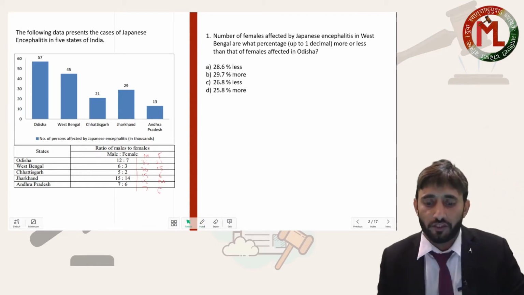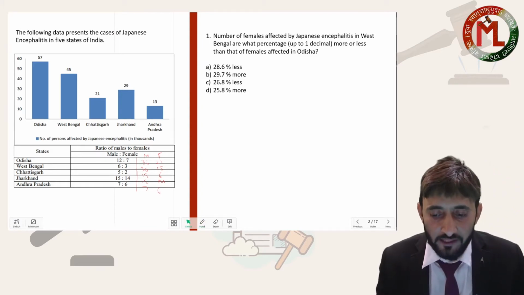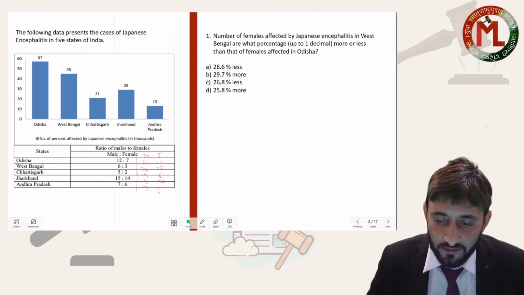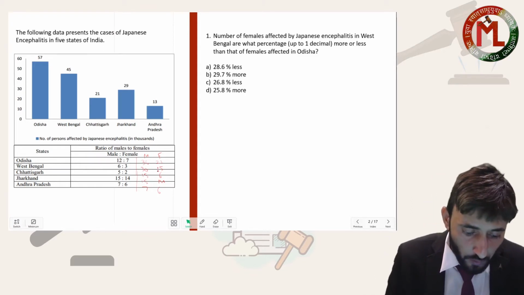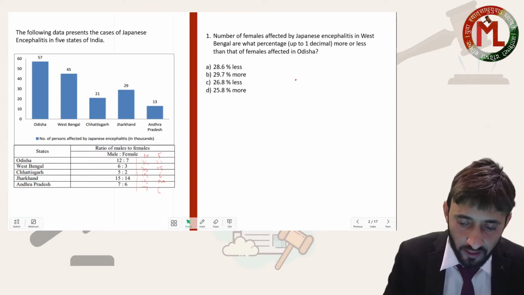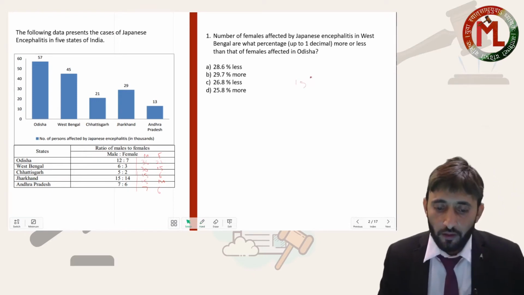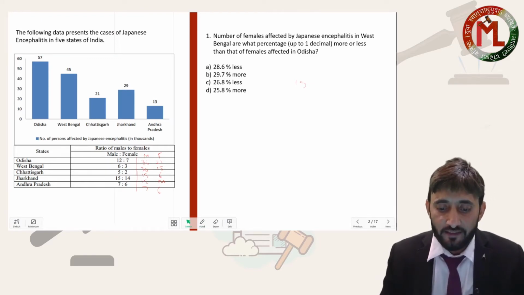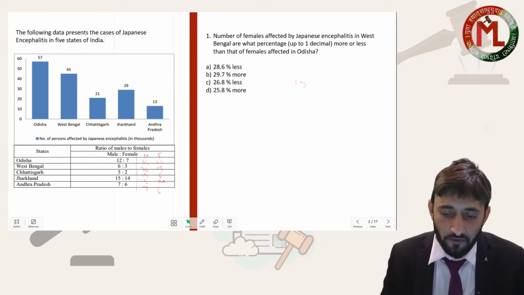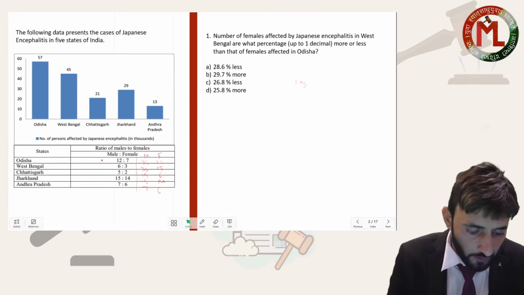Let us see the first question. The number of females affected by Japanese encephalitis in West Bengal, that is this 15, is what percentage more or less than that of the females affected in Orissa? The number of females affected in Orissa is 21.